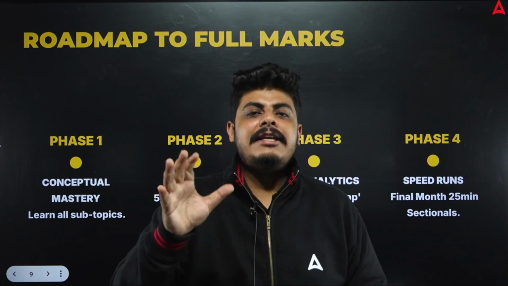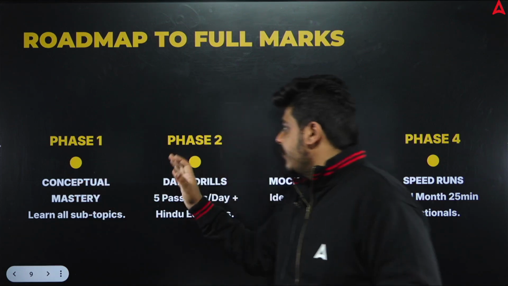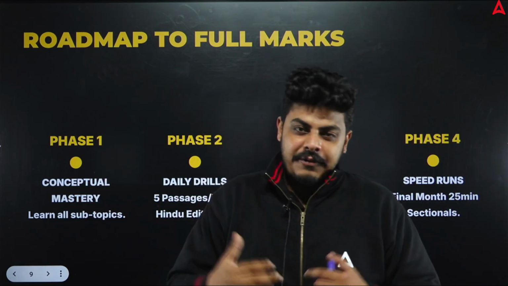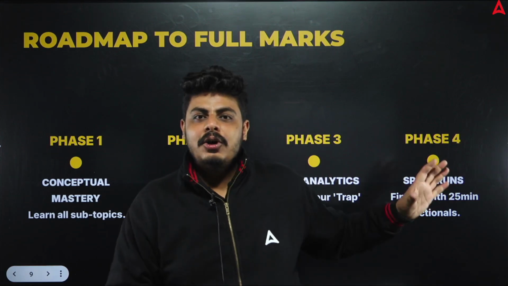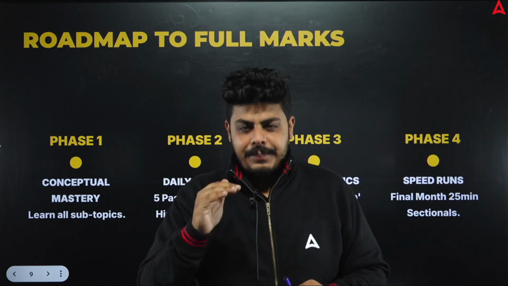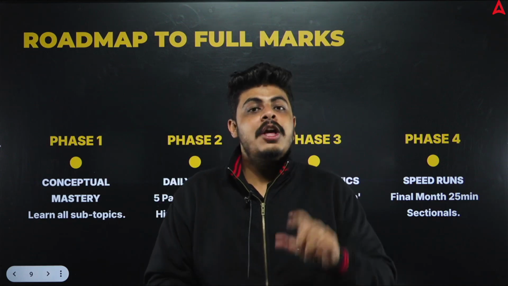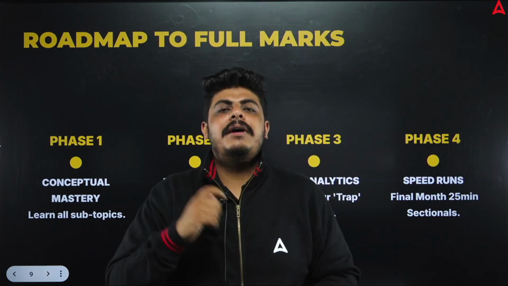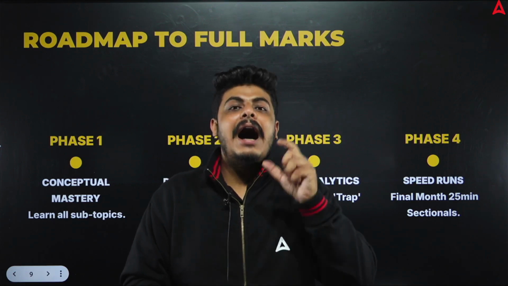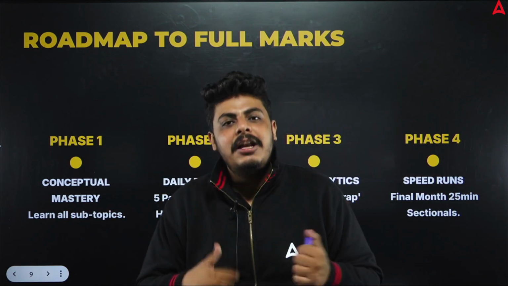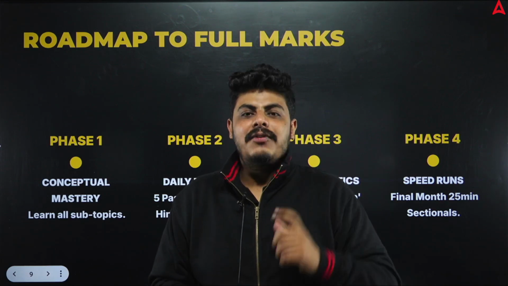See, all these things, this phase 1, phase 2 and phase 3 will get all your concepts clear, will get you somewhere that in your phase 4, when you will sit in a day and attempt 2 papers, one in the morning and one in the evening, you will find that in that particular 2 hours you are able to complete your paper. And how these three phases will help you achieve your goal in 120 minutes.